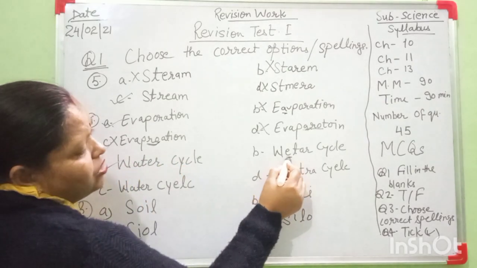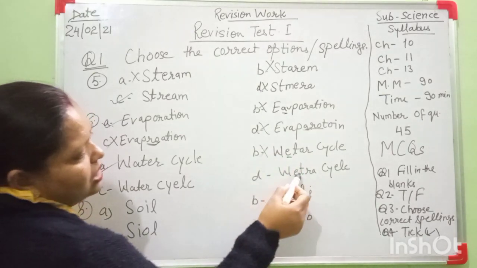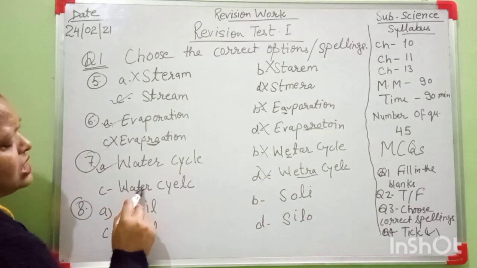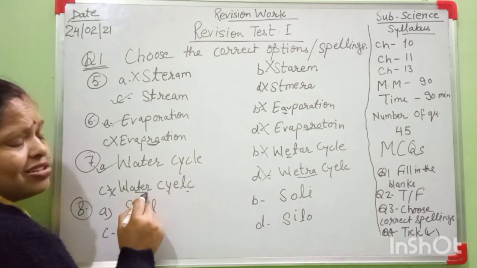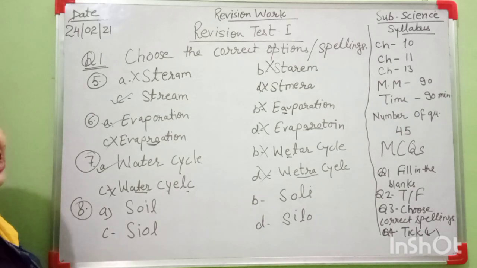Here the spelling is wrong, here is an E, that's why this is wrong. Here the spelling is wrong too. If you search, and the first letter is wrong, it means that spelling is wrong. Okay, and you easily find the correct spellings.